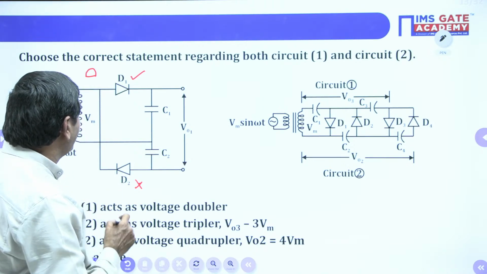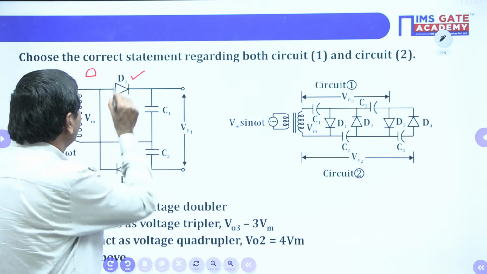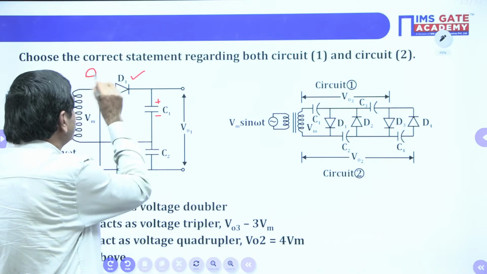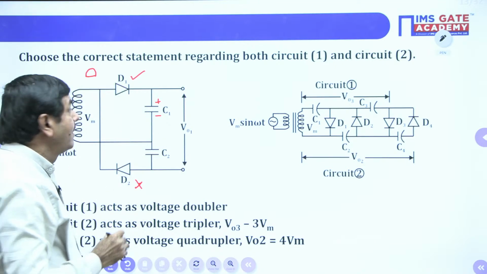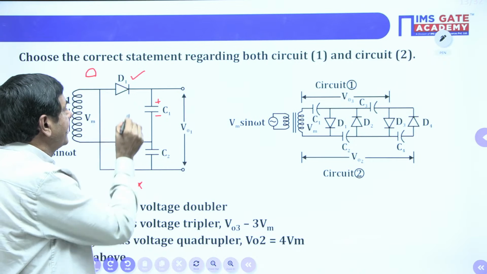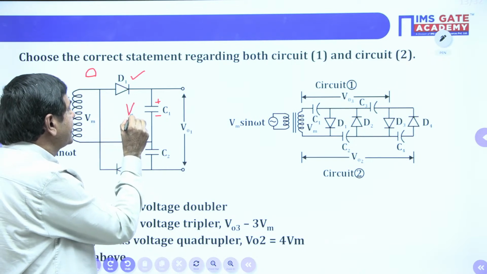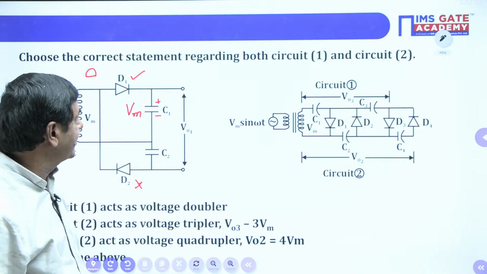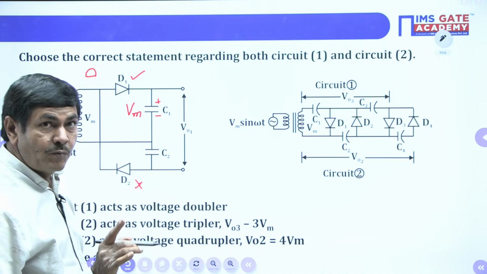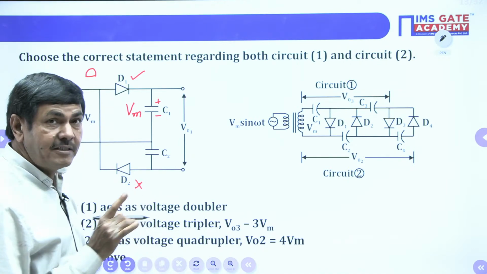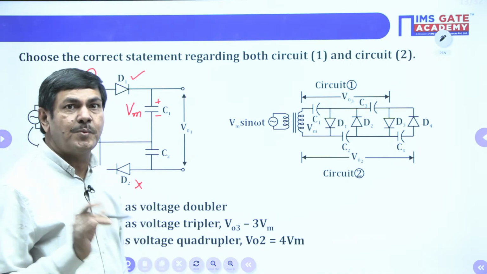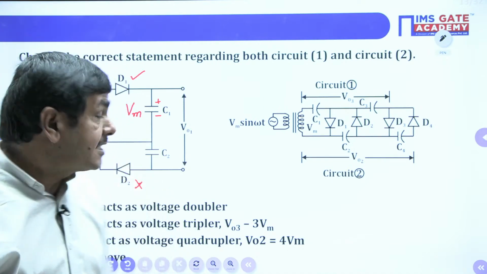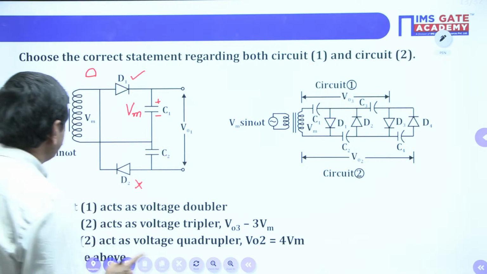Once D1 is on, how are the polarities available here? This is forward biased, so it gives polarity plus and minus only. Positive is given, so plus and minus is available. Here the maximum voltage is Vm, and the voltage across C1 is available as Vm only. Maximum voltage is available across C1 only. That's my point. Once we get a positive pulse at the input, which diode is on? You identify at first. D1 is on and D2 is off.